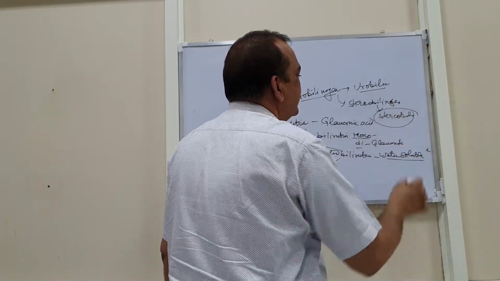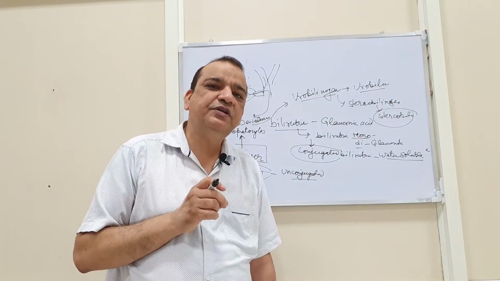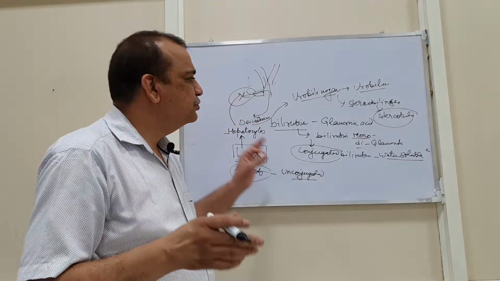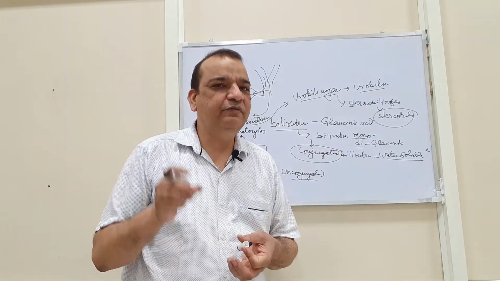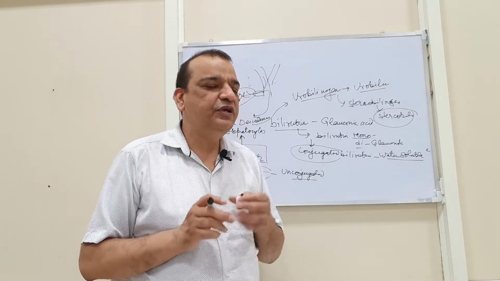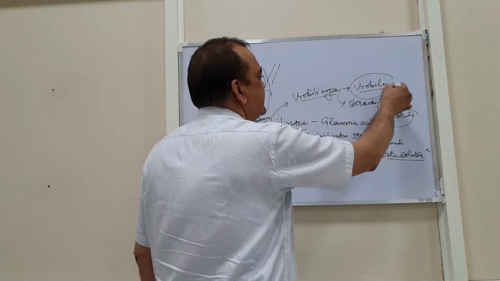So this stercobilin gives the yellow coloration to the stool, and through the stool it is excreted out of the body. So the yellow coloration of the stool or feces is because of this stercobilin, and this urobilin